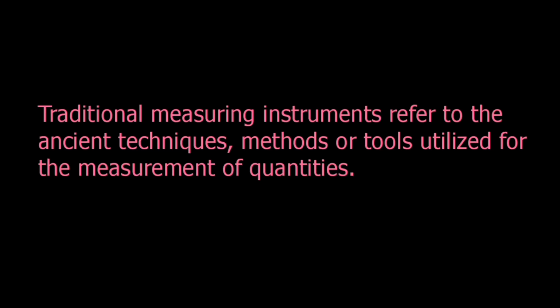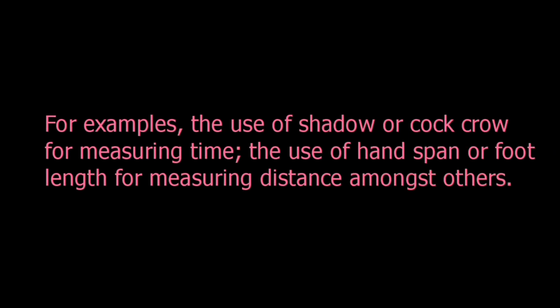Traditional measuring instruments refer to those techniques, methods, or ways used in the ancient times for measuring quantities. For example, in the ancient times, people made use of cockcrow or shadow for measuring time. People made use of handspan or the foot length for measuring distance, amongst other methods.